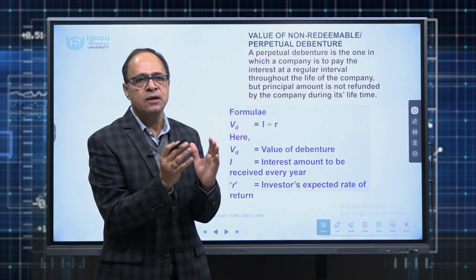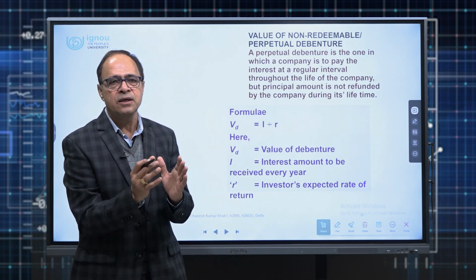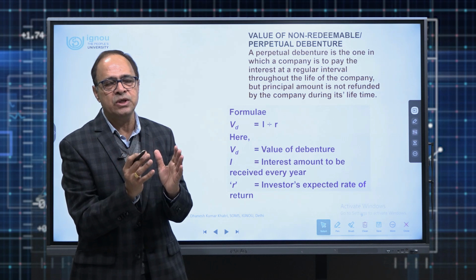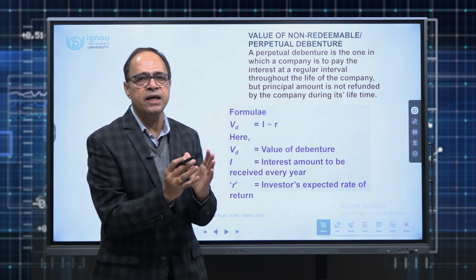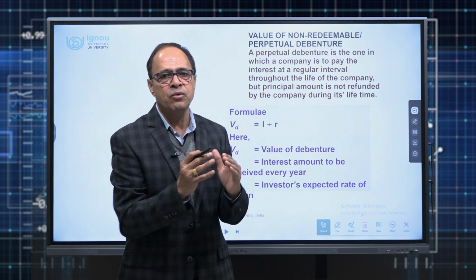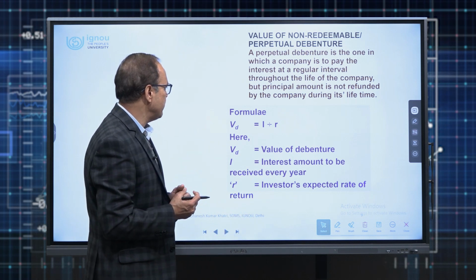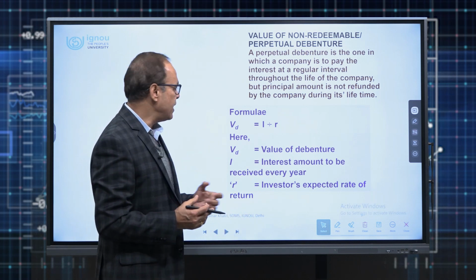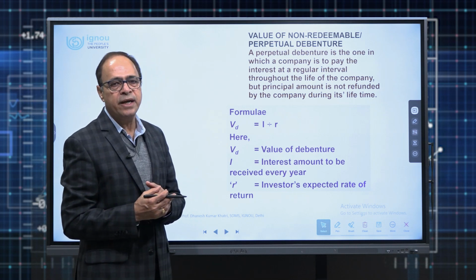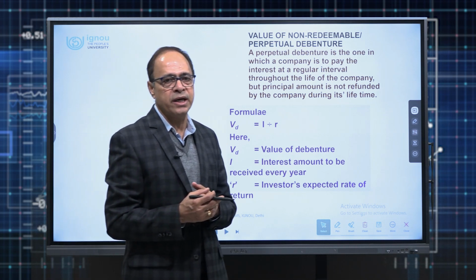So in this case, the value of a debenture is nothing but the present value of that perpetuity which an investor is likely to get from the company in the form of year on year payment of interest. So value of a perpetual debenture is simply I upon R. I is the annual interest which he is going to get, and R is the investor's required rate of return.